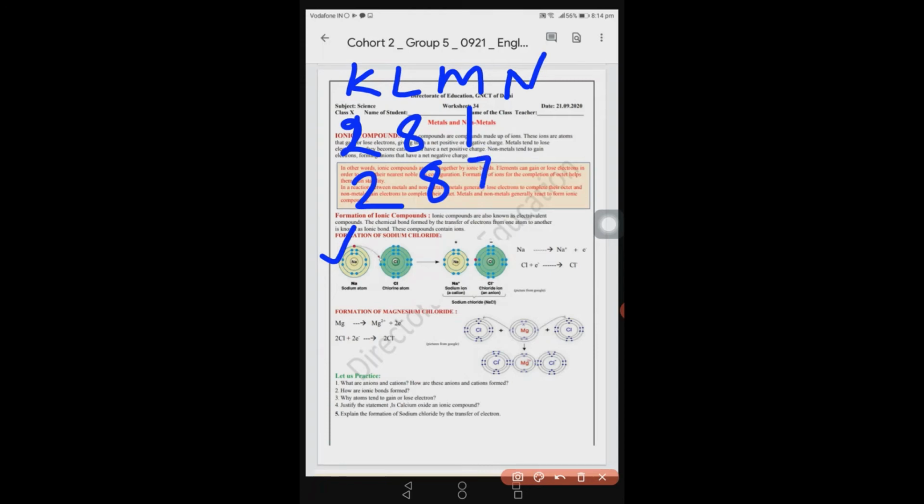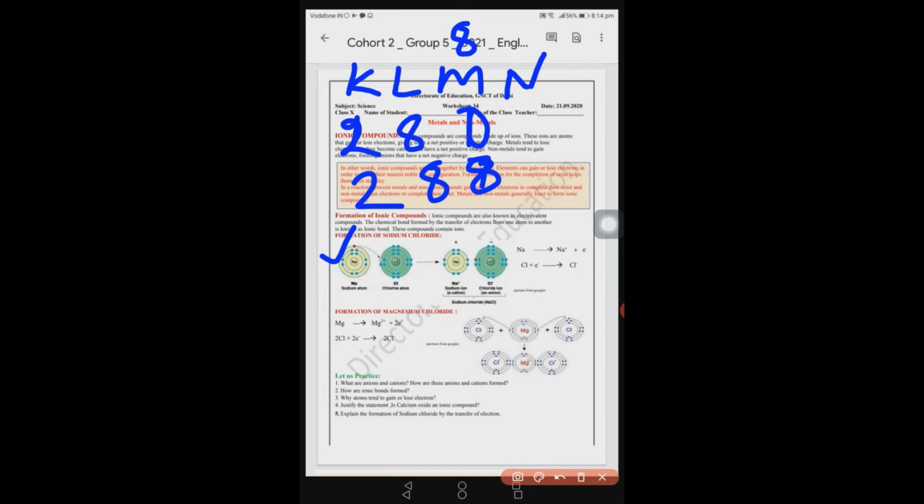In the M shell there should be 8 electrons. Sodium के पास एक इलेक्ट्रॉन एक्स्ट्रा है and chlorine has 1 short. So sodium will lose one electron and chlorine will gain this one electron. Now what will happen, यहाँ पर 2 and 8 रहेगा and यहाँ पर उसका 2 8 8 हो जाएगा और यहाँ पर 0.